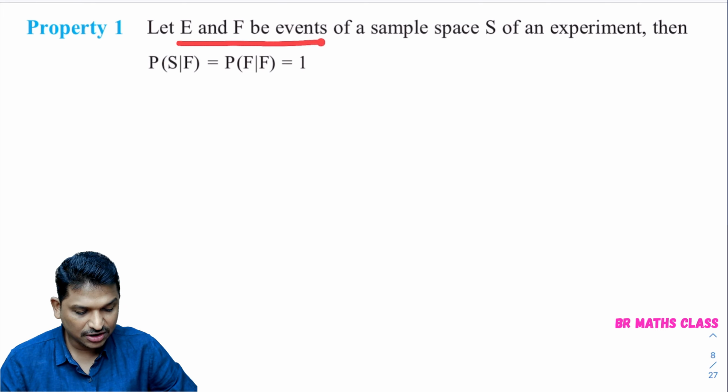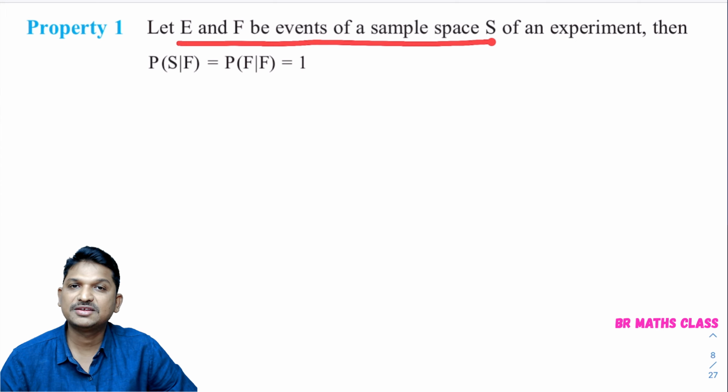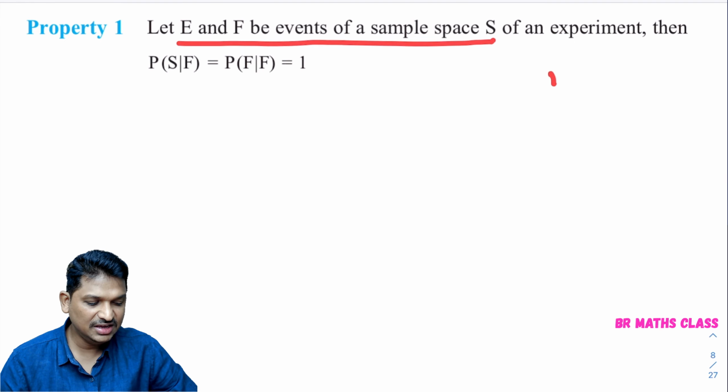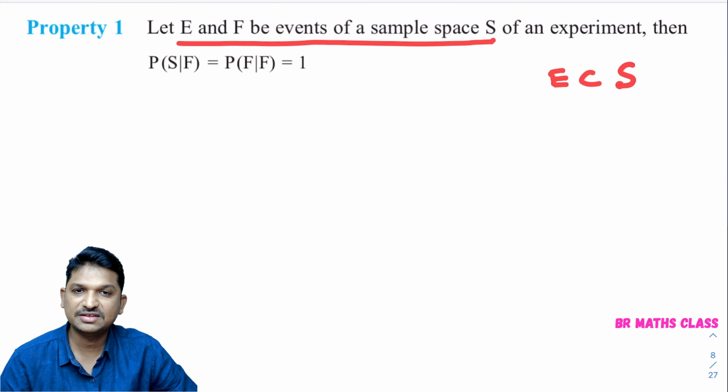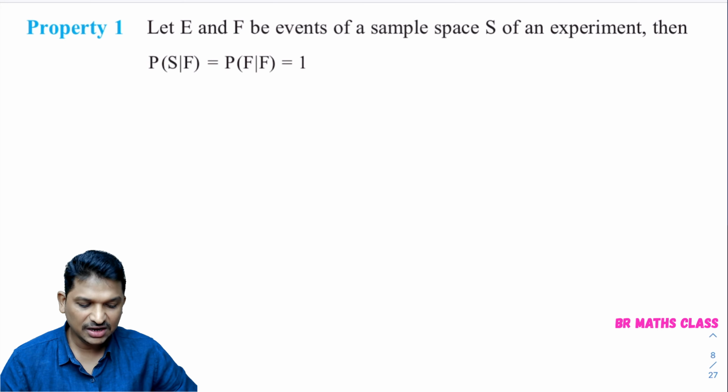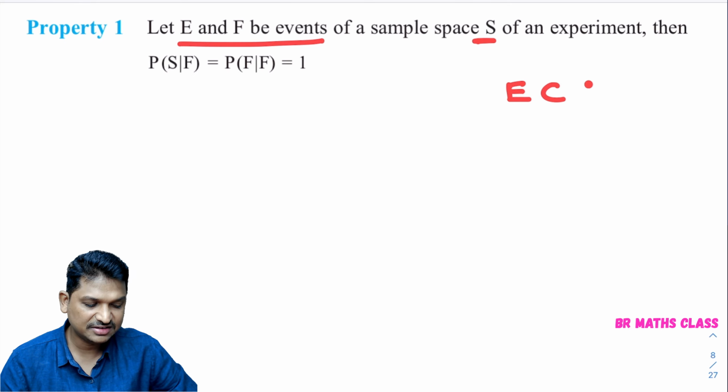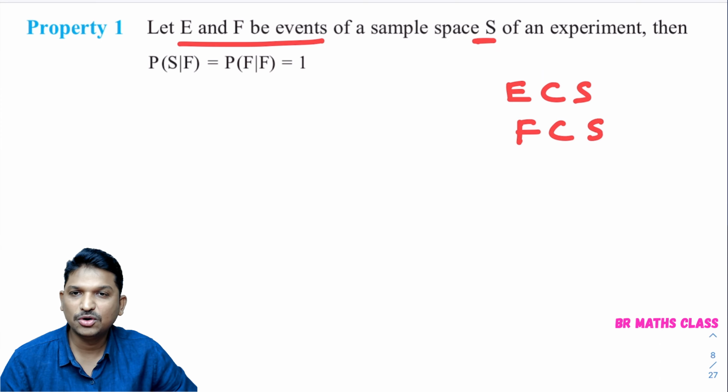E and F are events of a sample space. Event means what? In last class only we learned event also. E is an event of sample space S means E is a subset, a set which is a subset of sample space S. Here E and F are events of sample space S means E is a subset of S, F is also a subset of S.